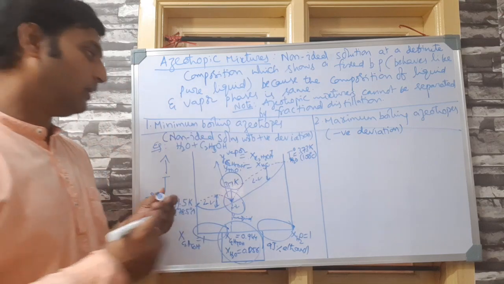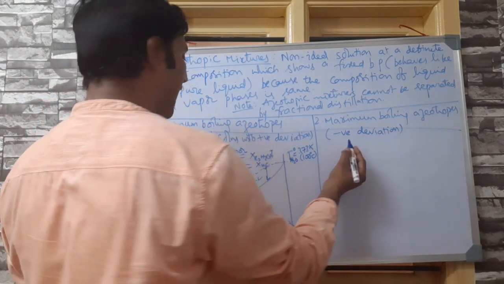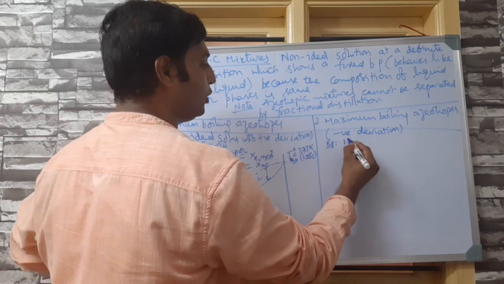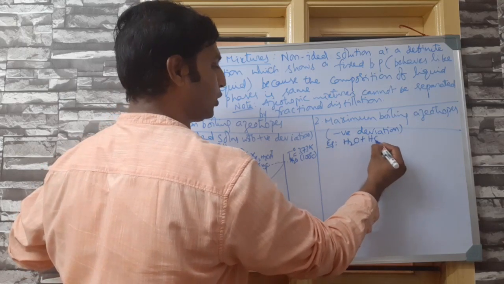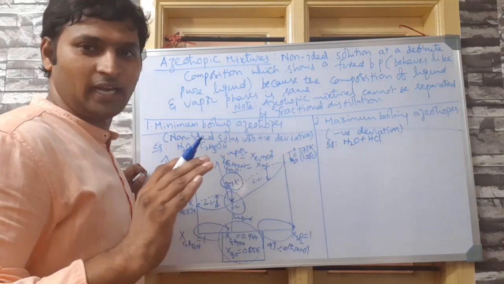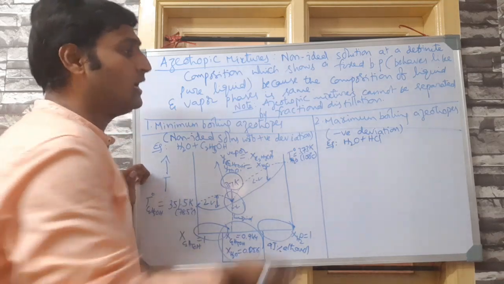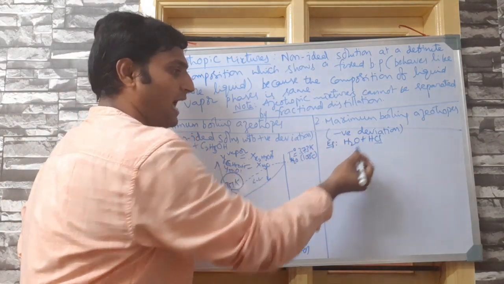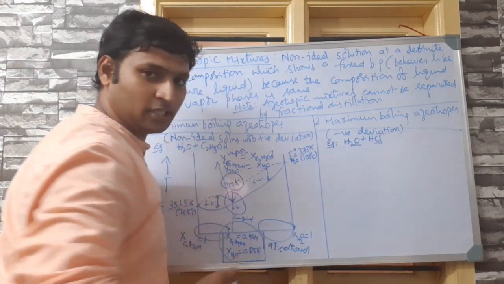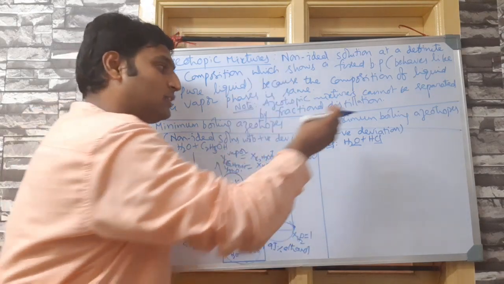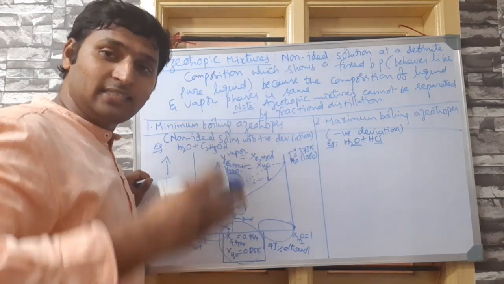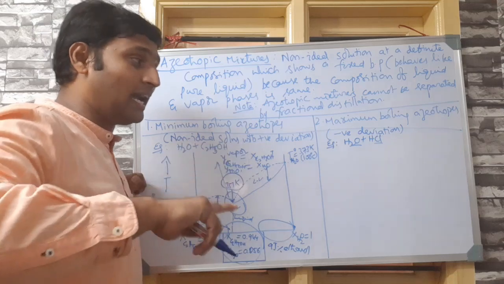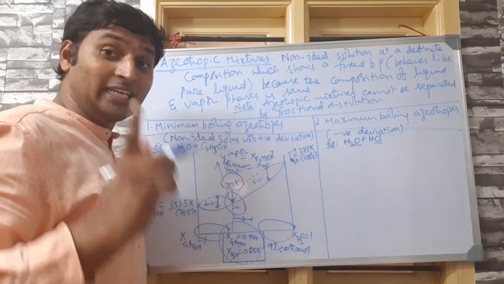For maximum boiling azeotropes, I am taking the example of water plus hydrochloric acid. I have already explained in the last class, better you revise it once, because this will be having dipole-dipole forces, this will be having intermolecular hydrogen bonds. After dissolving HCl into water, HCl breaks into ions and ion-dipole interactions will be created.